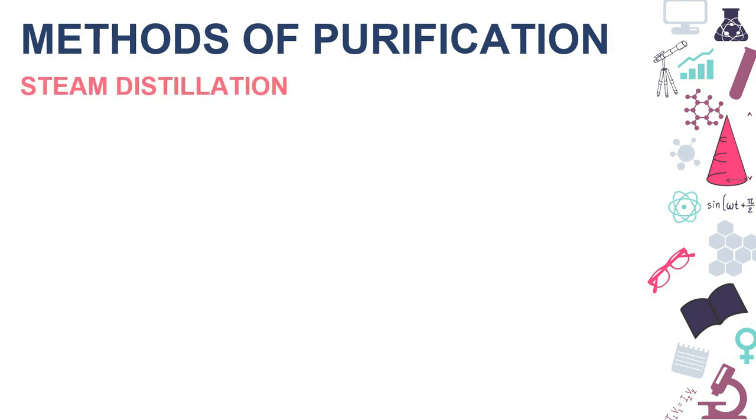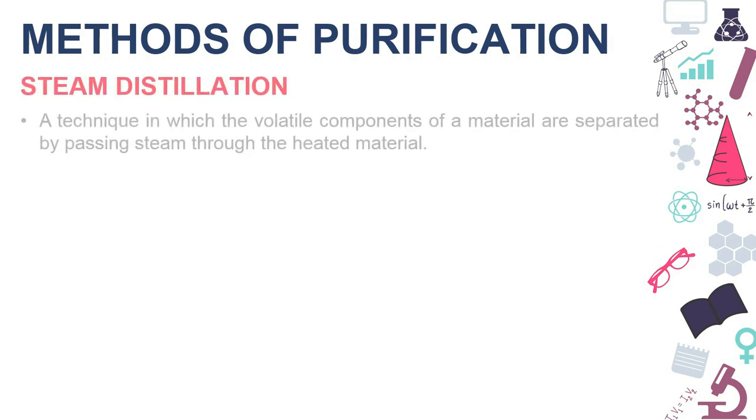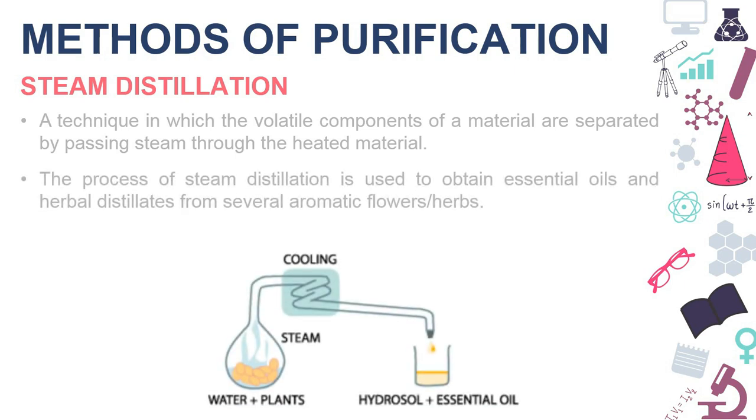And another is steam distillation, a technique in which volatile components of a material are separated by passing steam through the heated material. In this process, it is useful to obtain essential oils and herbal distillates from several aromatic flowers and herbs.